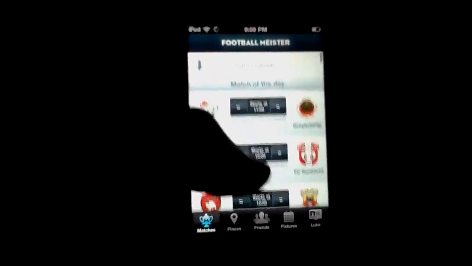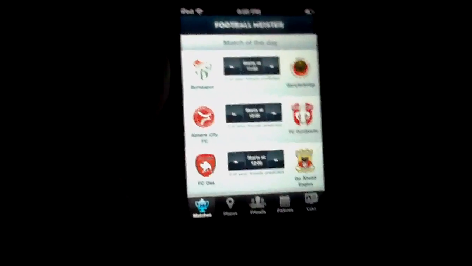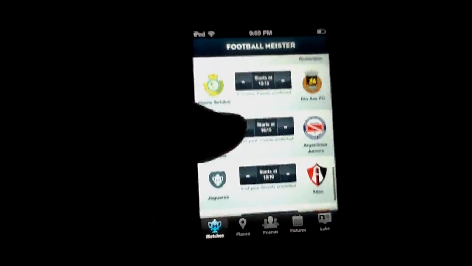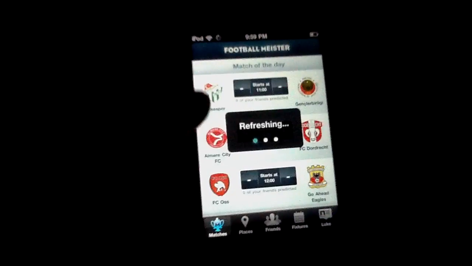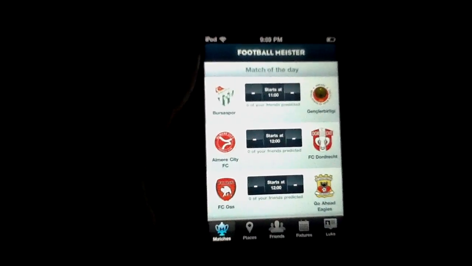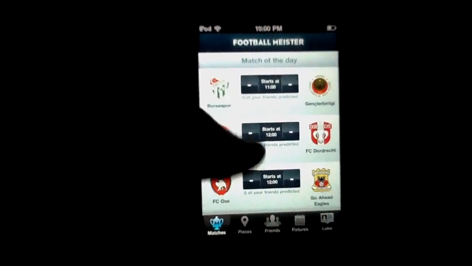So with that in mind, Football Meister gets a 4.5 out of 5-star rating from us here at the iPhone appreview.com. If you're a footy fan, you absolutely need to have this app. It's a great way to keep up with your leagues on the go. And since the Premier League is here, I'm going to tell the UK specifically, go ahead and get this. You'll love it. It's free. Why not? So Football Meister gets a 4.5 out of 5-star rating from us here at the iPhone appreview.com. And that's all we have to say about this.